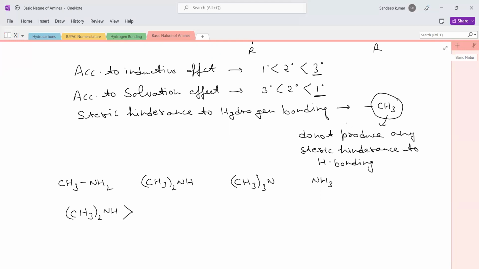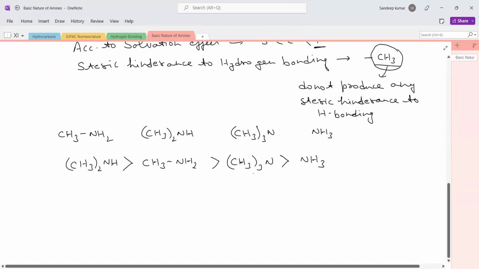After that, as we have come to know that CH3 does not produce any steric hindrance to hydrogen bonding, it means our solvation is dominating the inductive effect. If solvation is dominating the inductive effect, then the primary amine will be more basic. Then comes the tertiary amine, and then comes ammonia, NH3, as ammonia is a weaker base compared to all our aliphatic amines.